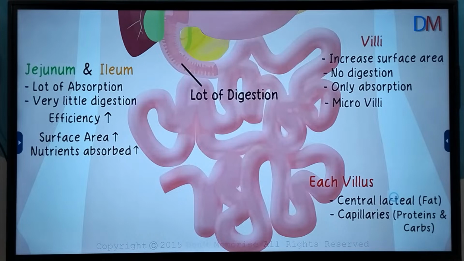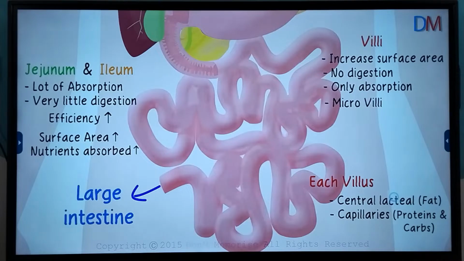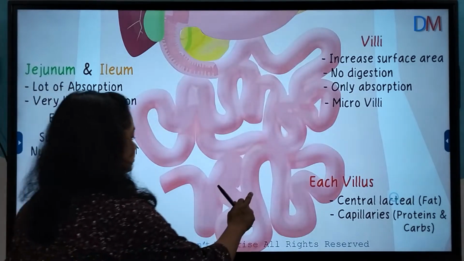A lot of digestion happens in the duodenum, and a lot of absorption happens in the jejunum and the ileum. The small intestine is nothing but a tube, and the food is absorbed through the villi, which are present at its inner surface. The undigested food is sent to the large intestine, which we will talk about in the next lesson.